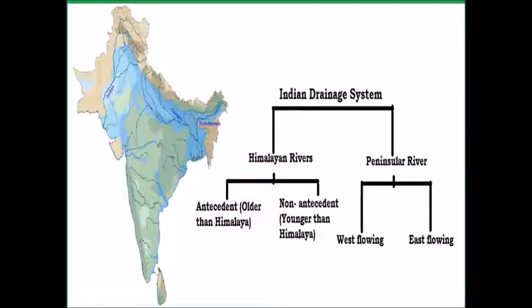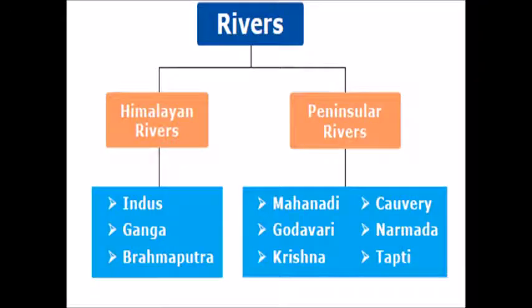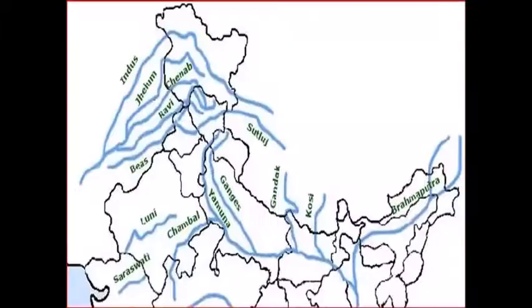The drainage system of India is broadly divided into two major groups on the basis of their location. They are the Himalayan rivers and the peninsular rivers. The Himalayan rivers: the Indus river system, the Ganga river system, the Brahmaputra river system. Peninsular rivers, east flowing rivers: Mahanadi, Godavari, Krishna, Kaveri. West flowing rivers: Narmada, Tapti.